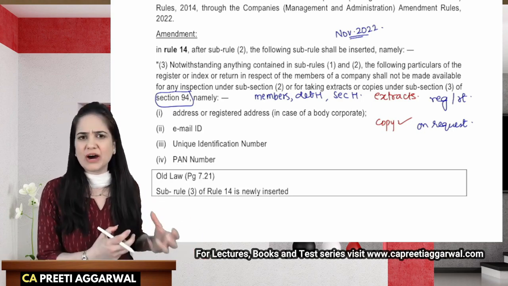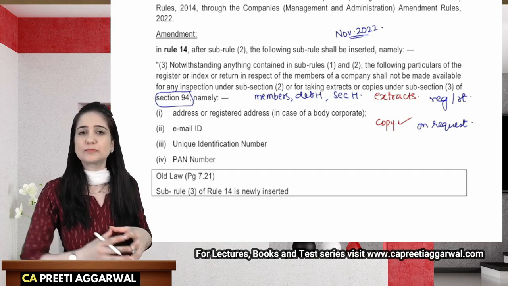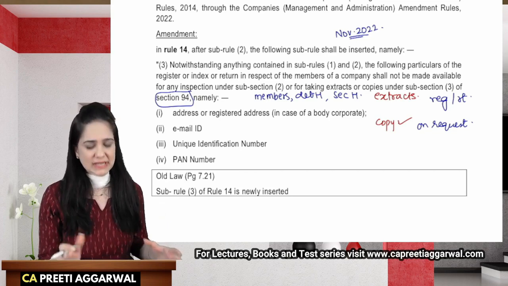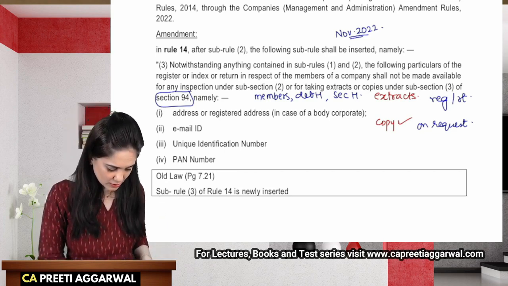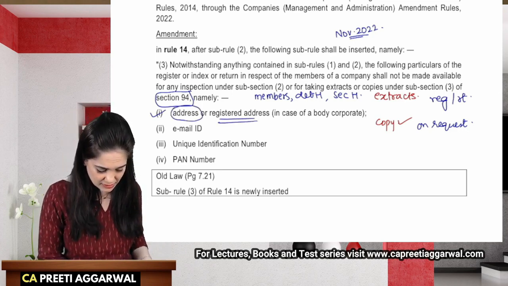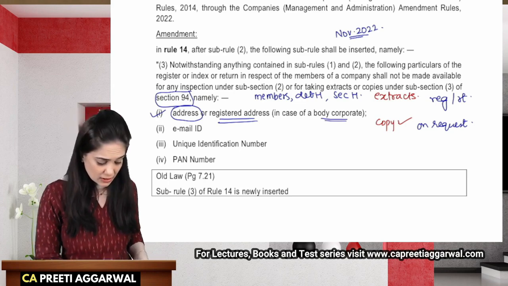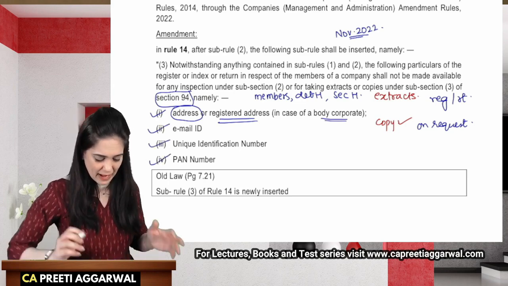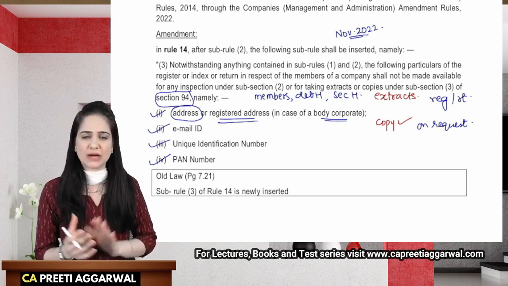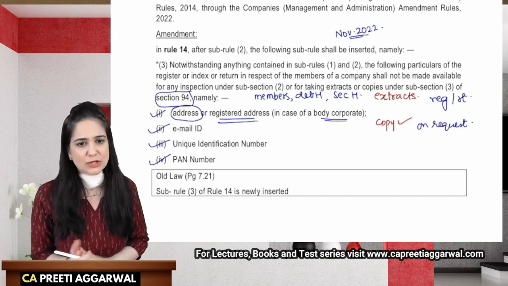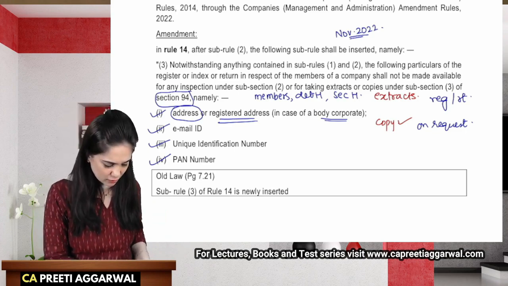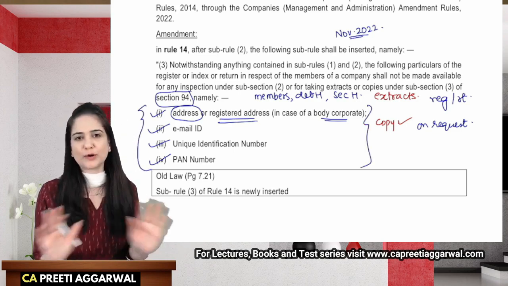So in order to safeguard privacy, or to protect certain confidential information of the members, we have decided that the residential address or registered address in case of a body corporate, the email ID, the unique identification number, and PAN number, these details will not be shared with anyone who has come to obtain these extracts or copies. So this is just to protect the privacy of members. So these four informations will not be made available.